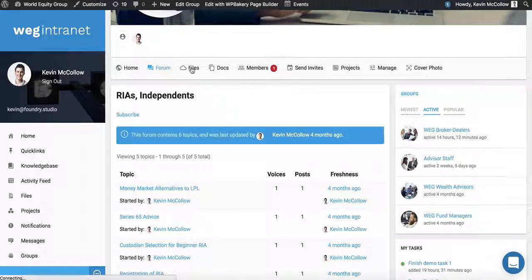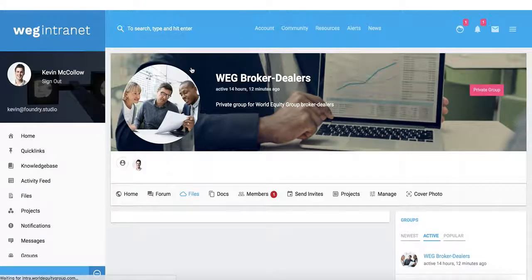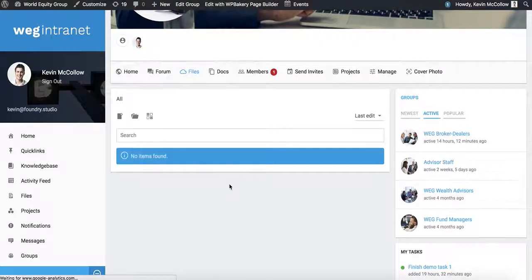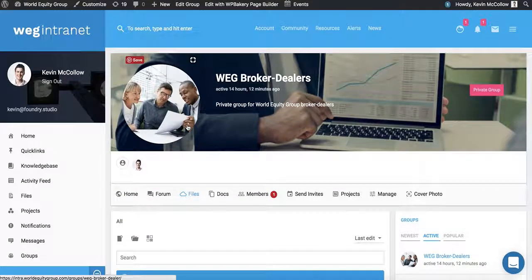There are files that are specifically assigned to this group. So when you upload files to the shared files library, you have the capacity to kind of share them with everyone, share them with just your friends, or share them specifically with a group. Say I was head of the home office's broker-dealers, I might want to create a few folders for a file library of documents or user guides or best practices that I know are going to be particularly useful to the broker-dealers.